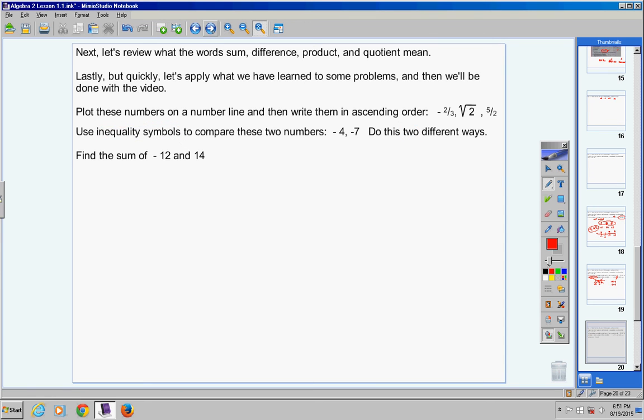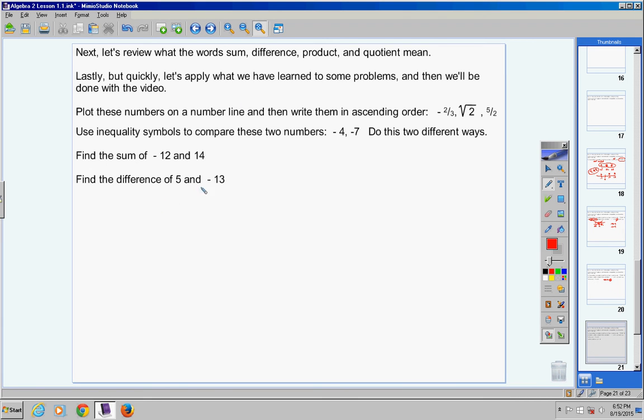Alright, moving on. Find the sum of negative 12 and 14. Well, guys, look, I mean, you've got calculators. Now, if I had you in Algebra 1, nobody would use a calculator for the first 9 weeks or something like that. I would drill your sign numbers. But you're in Algebra 2, so we're not going to worry about that, okay? So, sum means add. So with your calculator, you type negative 12 plus 14, and you'll get 2. And by the way, most of you don't need a calculator for that. What am I going over here? That sum means to add. Copy this in your notes.